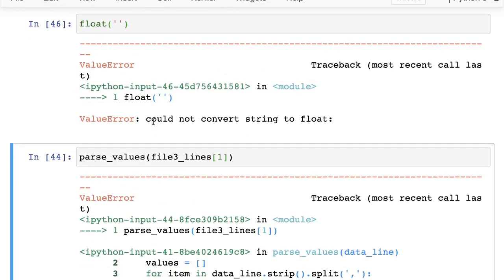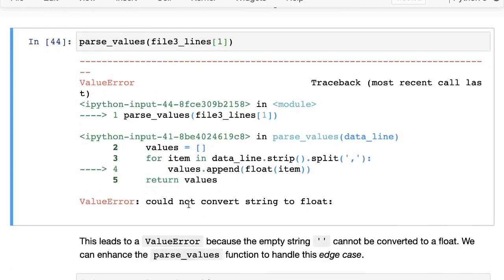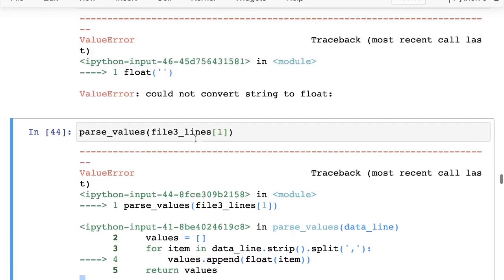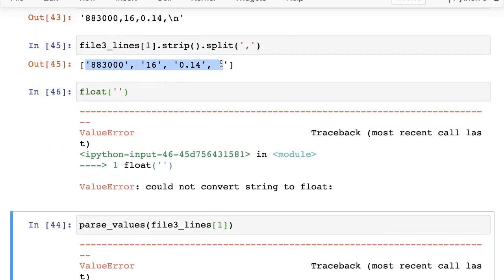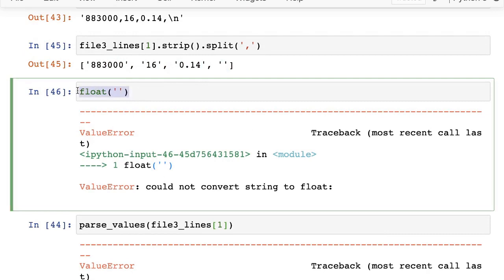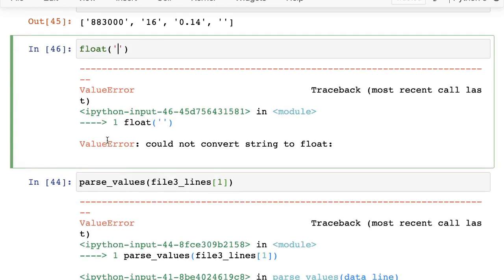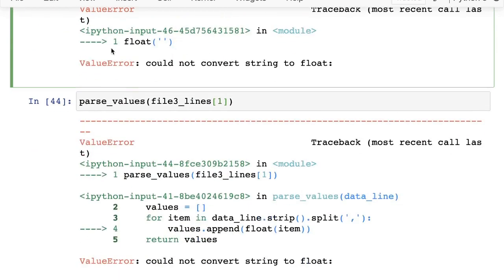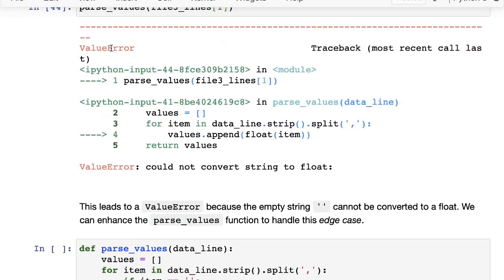Okay. So this is how you narrow down an error in Python. You can simply find out which line the error is on, read through the error, and then inspect. We were going through a list, so let me just print out the list. I noticed that there is an empty element. Maybe I failed to convert that into a float. So let me try converting that into a float, and it gives me the same error. Okay. So all said and done, what we know is that we need to handle this empty string in a special fashion. This is also called an edge case, because this is not something that comes up always.